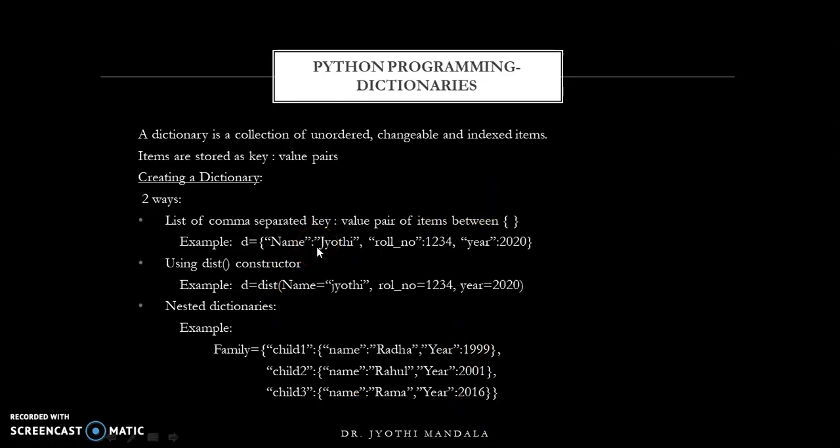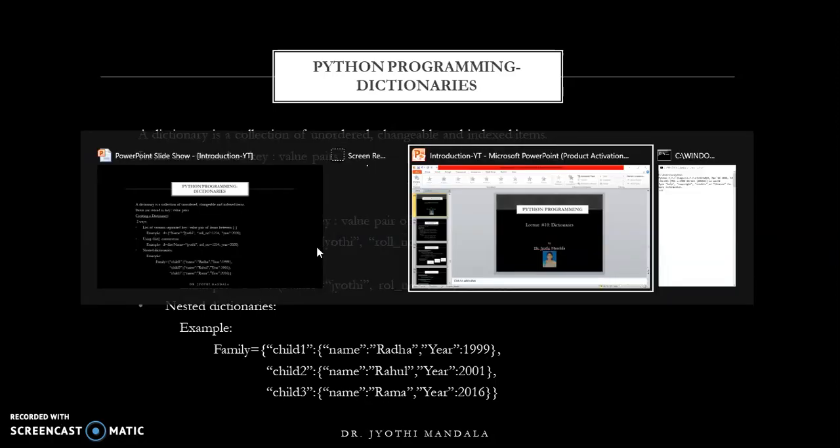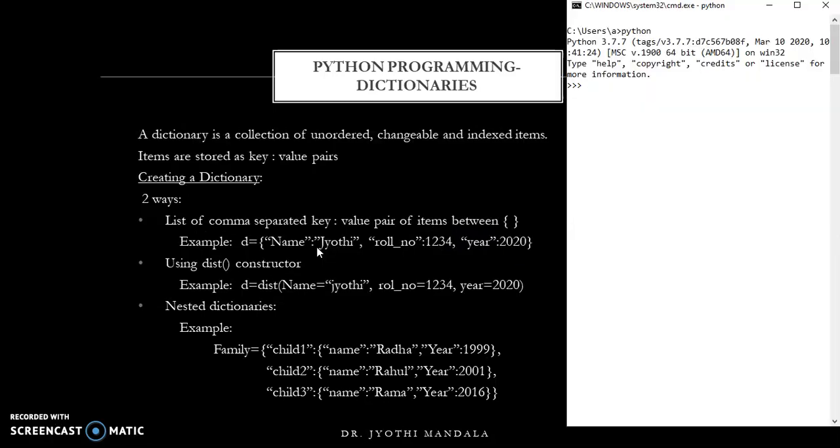Let us create a dictionary now. For this, let us go to the command prompt and we'll see how to create a dictionary. To create a dictionary, let us consider D is our dictionary, and I am using the first method of creating the dictionary. I am using the same example which I have shown you here. Name is the first key name, and then I'm creating the second item where I need to put that one in double quotes.